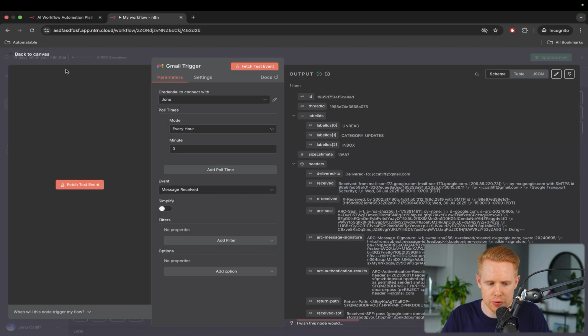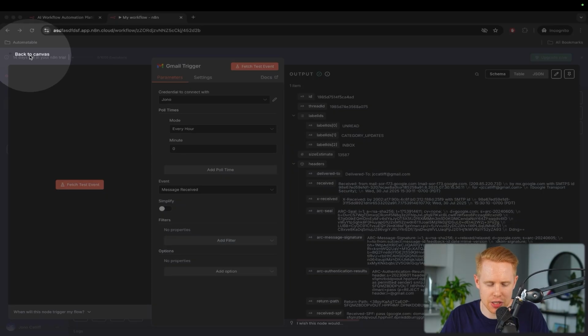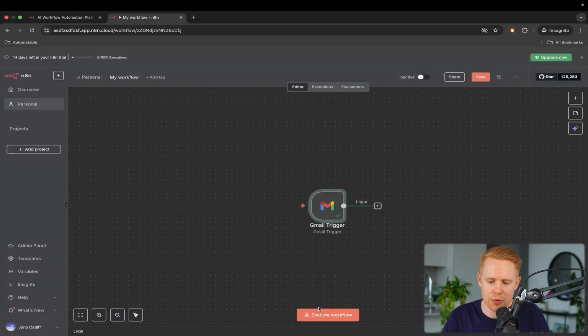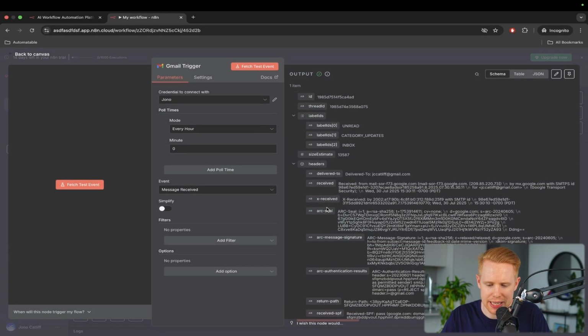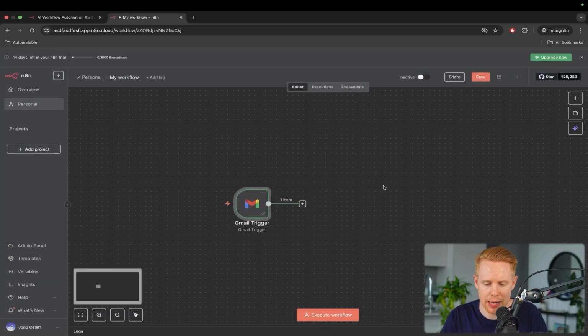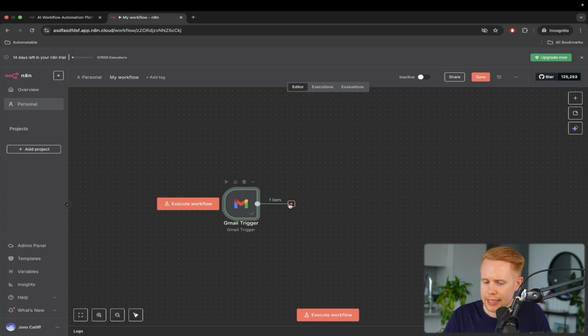Okay, now what we can do is hit back to canvas at the top left here, okay? And it's going to return us back to the main page. We can also open this up again if we wanted to by double clicking it, okay? That's an option as well. And we can also exit out of this by hitting escape, and then we'll come back to this main page as well. Next thing that we want to do here is we want to be able to generate that response.